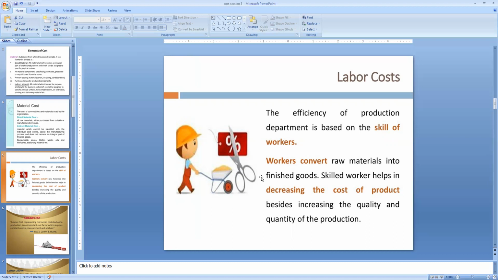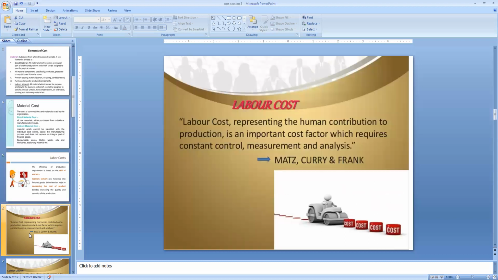If skilled, experienced, or trained workers are used, we can reduce the cost of production, which ultimately will raise the quantity of production. Whatever the cost we incur during production, we have to pay wages, that is called the labor cost. The labor cost will have two types, one is direct labor, another one is indirect labor.